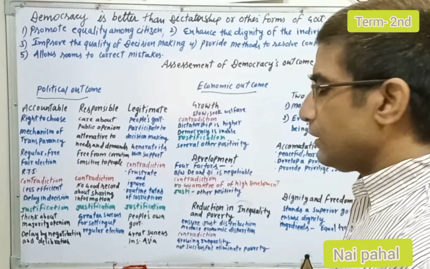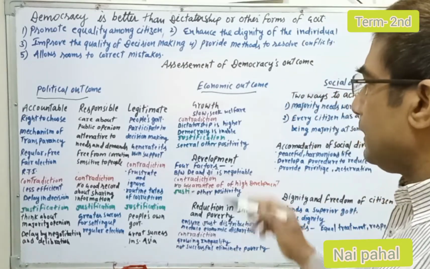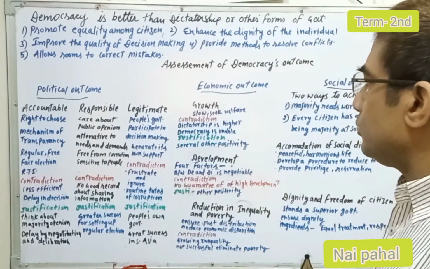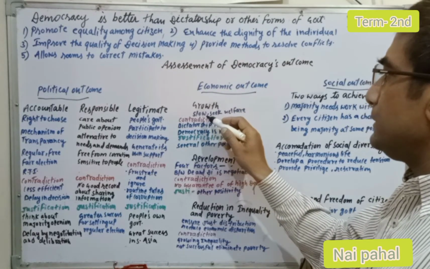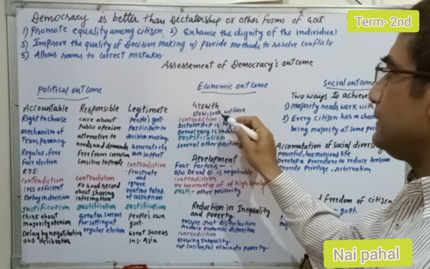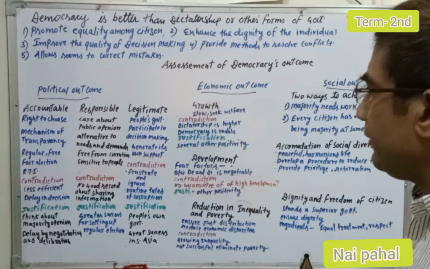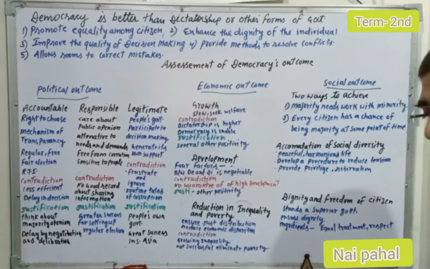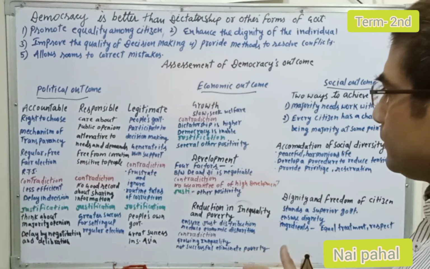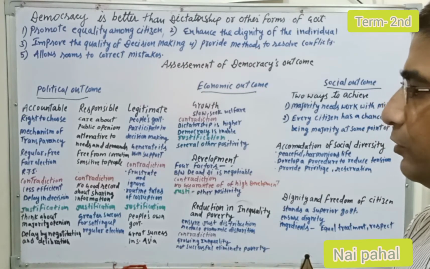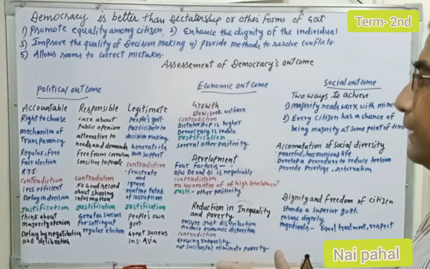Now the economic outcomes. First, we will see economic growth. What we found is that democracy is slow but seeks the welfare of the people. It means it always works for the promotion of the people's standard of living.